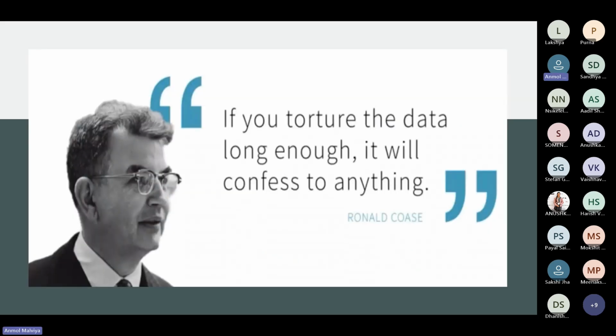We will begin with one of the famous quotes. You might have also heard this. If you torture the data long enough, then it will confess to anything. This is a famous quote said by Ronald Coase. He's a Nobel Prize economist.